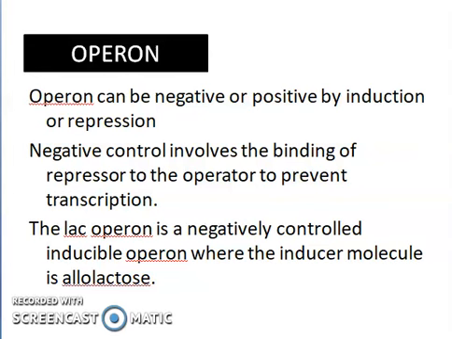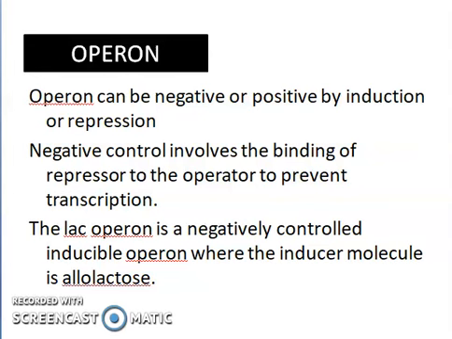regulation. Now, the next point is negative control involves the binding of repressor to the operator to prevent transcription, which we have discussed in the first point. Here, the negative control involves the binding of repressor. That means a repressor is present which will come and bind to the operator region. And when this repressor comes and binds to the operator region, then further transcription will not take place, due to which there will be no formation of mRNA, for which some of the proteins will not be produced, which help for the regulation of the bacteria.